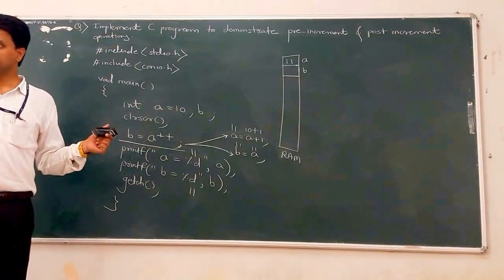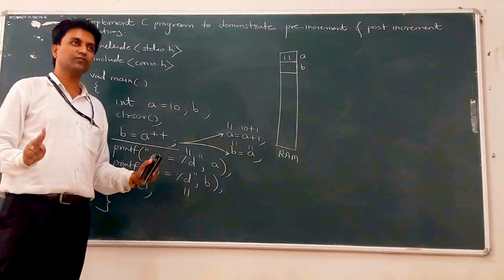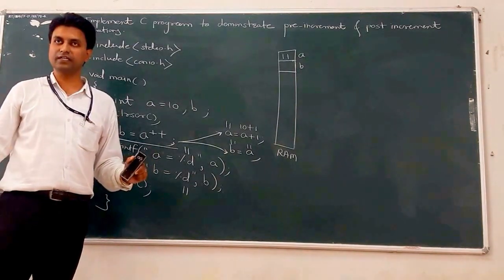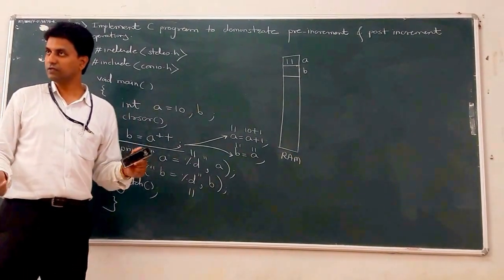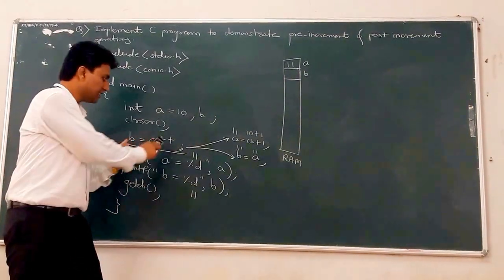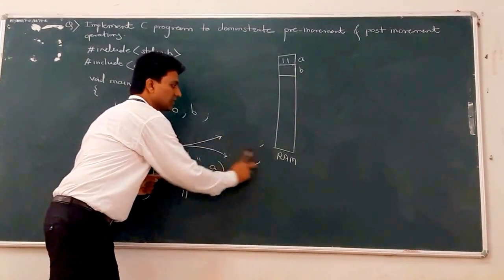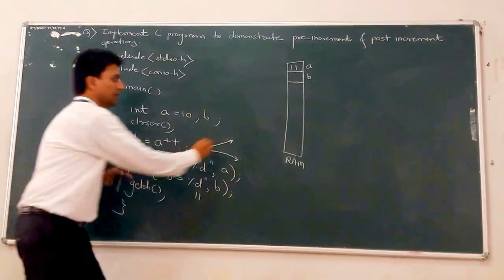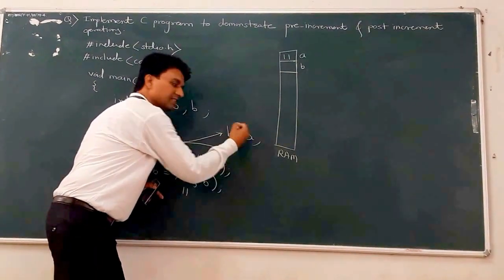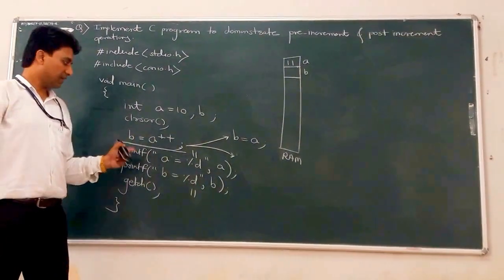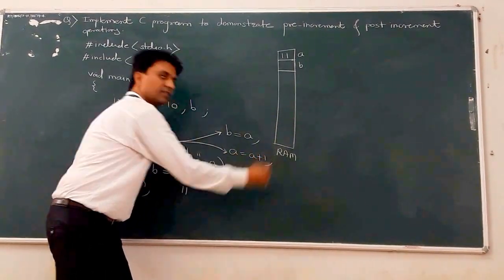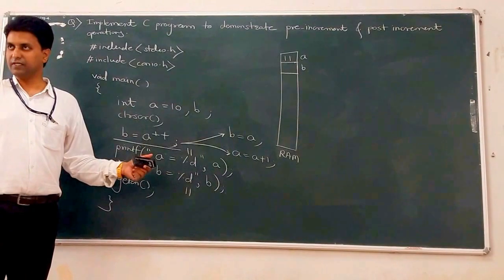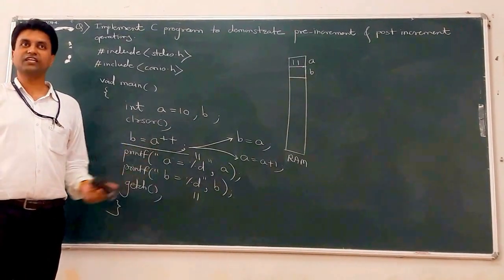Same statement. Okay, A plus plus means what? A is equal to A plus 1. But now it is a post-increment operator. So now this statement is split into two statements. The first statement is B is equal to A. And after that, A is equal to A plus 1. This is the second statement.